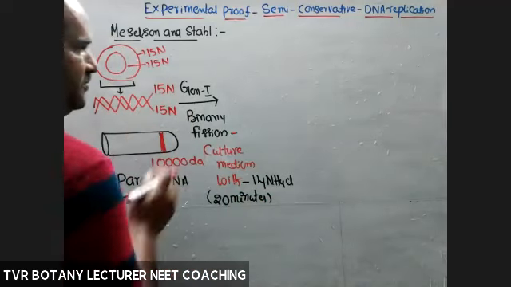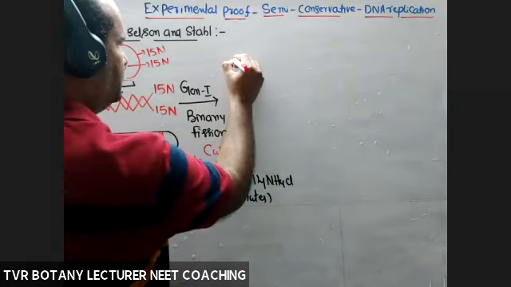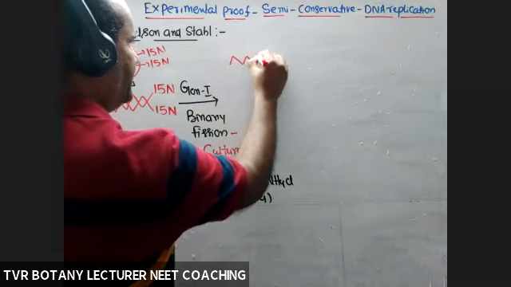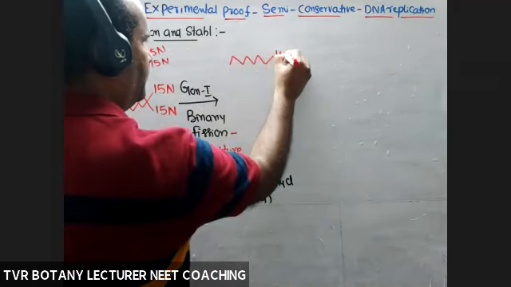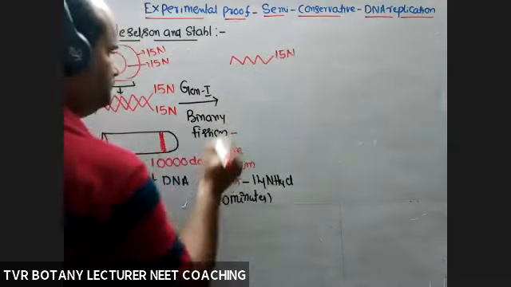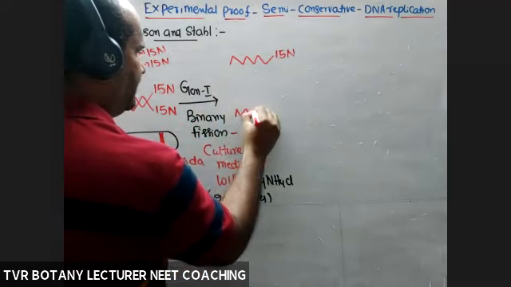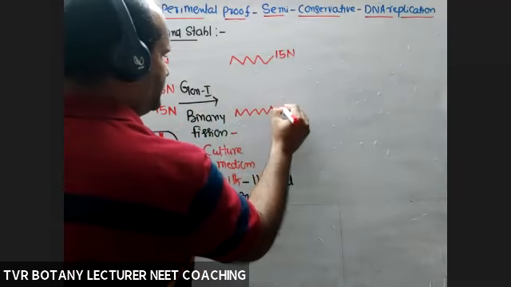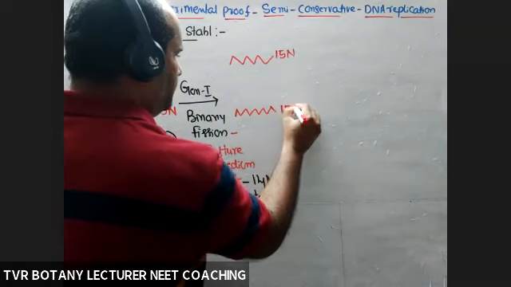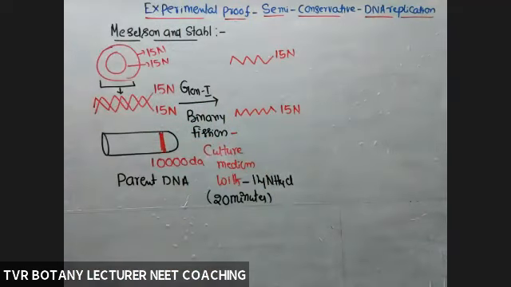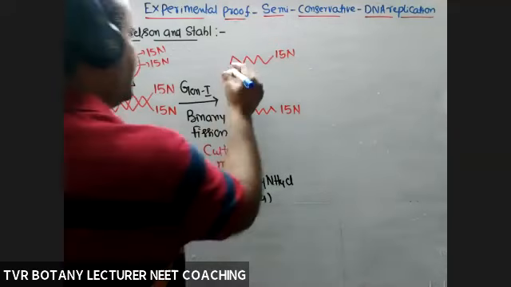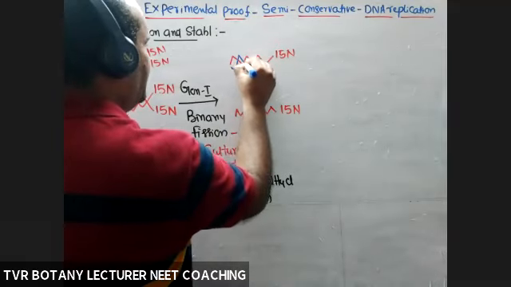1 into 2 DNA molecules. So this is a parent DNA molecule, 15 nitrogen. Parent DNA strand, sorry, 15N. Okay. And what about a new strand? The new strand is according to the medium.